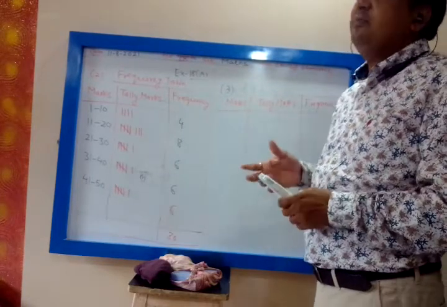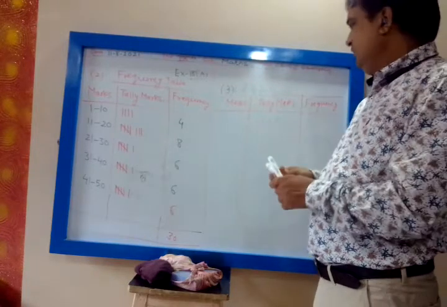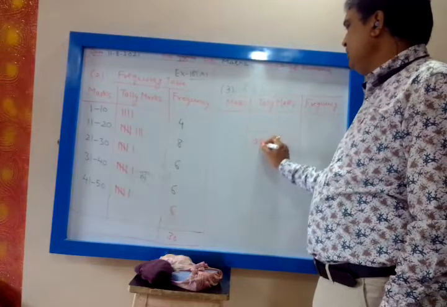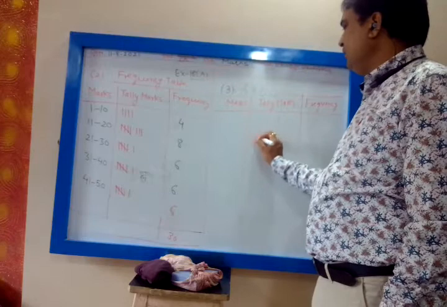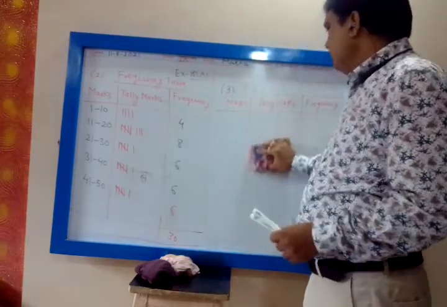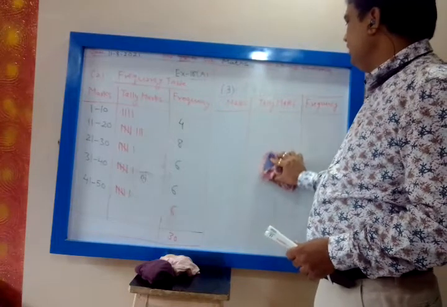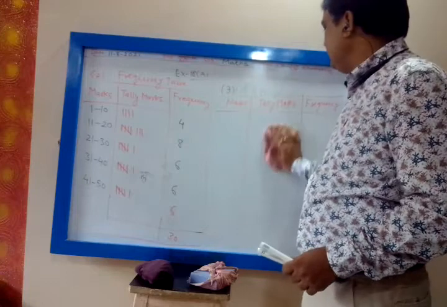50 is the upper limit, and that number always lies, as we have explained, a less than or equal to x less than b. So whenever x is equal to a, it falls in the lower limit, not in the upper limit. So whenever the marks is 50, it will not fall in the range of 40 to 50. It will fall in the range of 50 to 60.